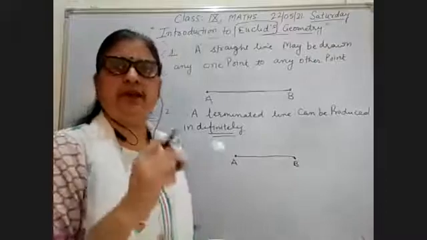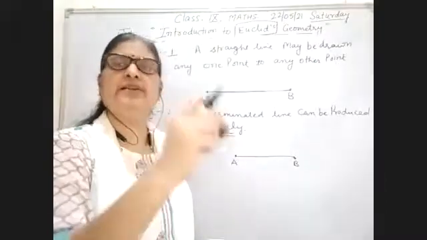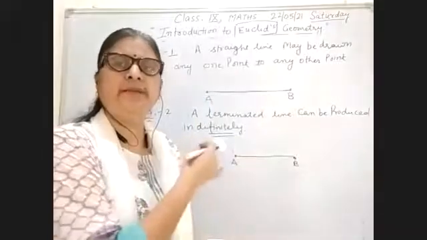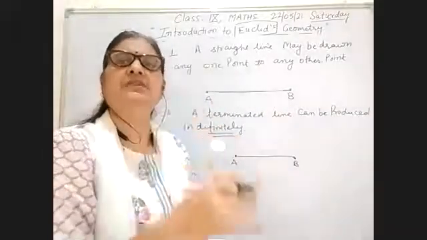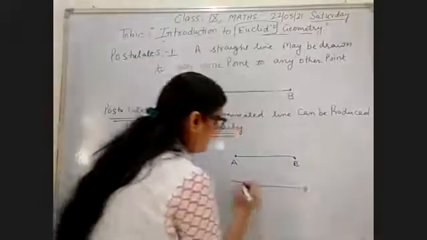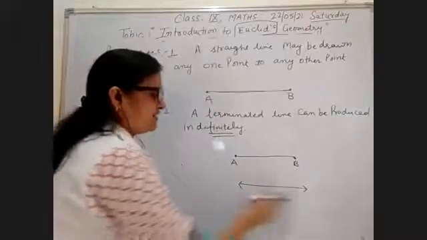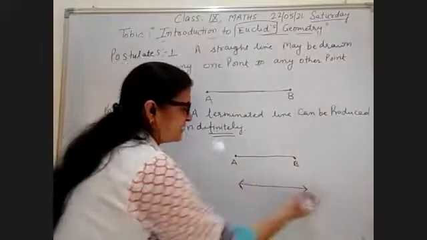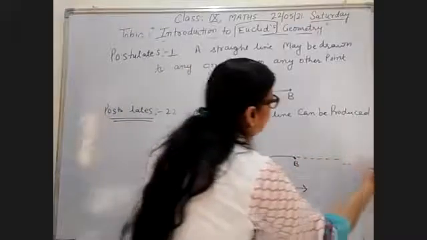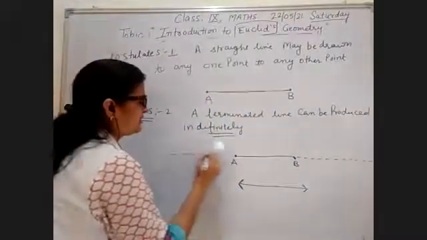You can produce the line segment on both sides, right hand side and left hand side. For example, when I draw a line, I have marked it with 2 arrows. I can indefinitely produce it on both sides.